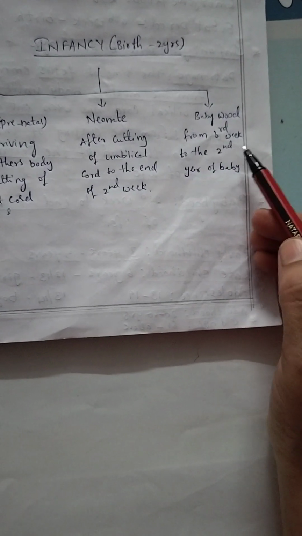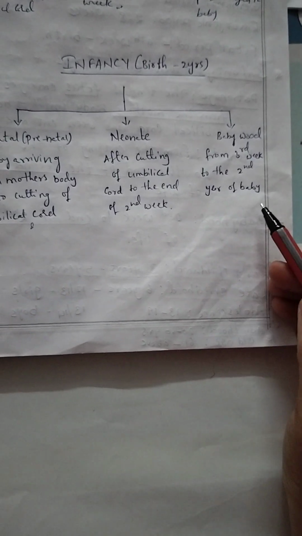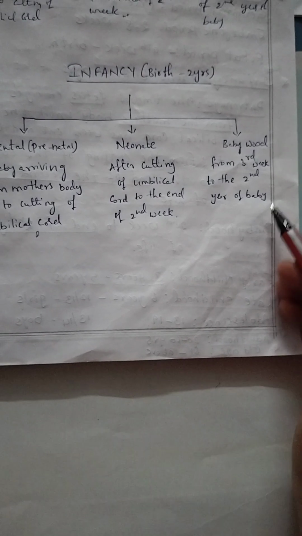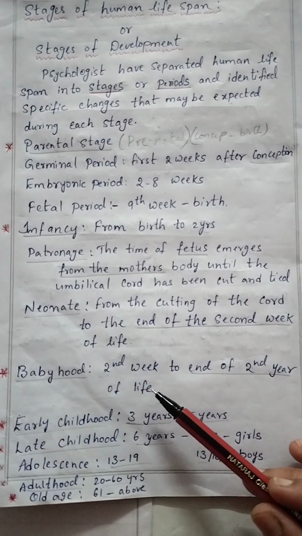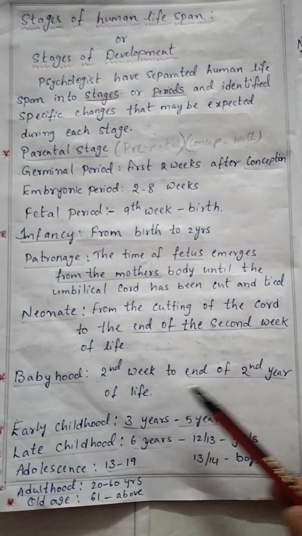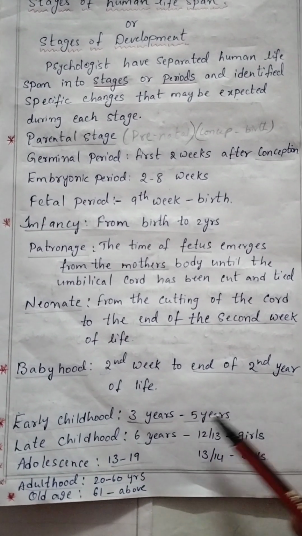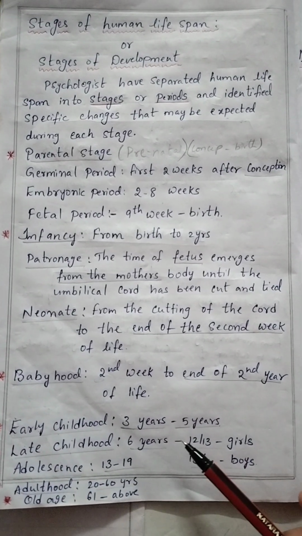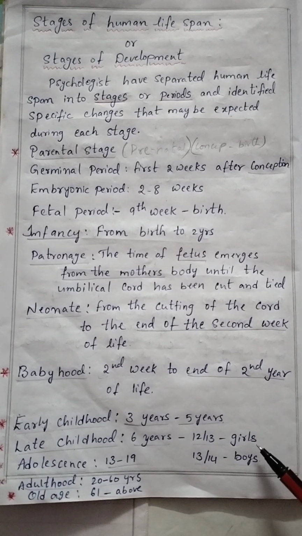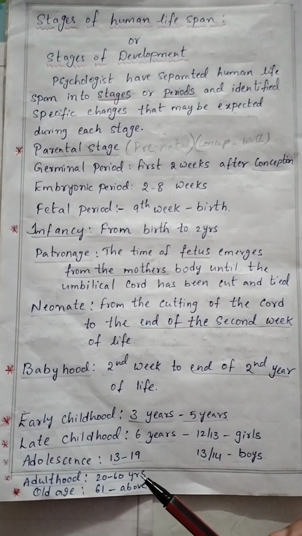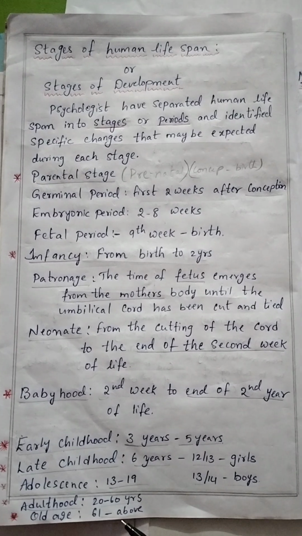And next, babyhood stage. It is from the third week of the baby to the end of the second year of the baby. And early childhood means from 3 years to 5 years. And late childhood from 6 years to 12 or 13 years for the girls and 6 years to 13 or 14 years for the boys. And adolescence period 13 years to 19 years. Adulthood 20 to 60 years. And old age means 61 years and above.